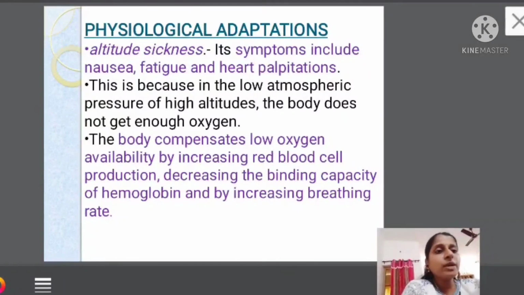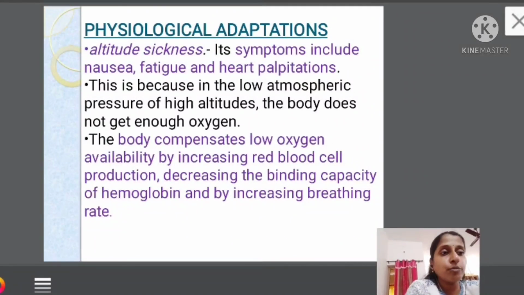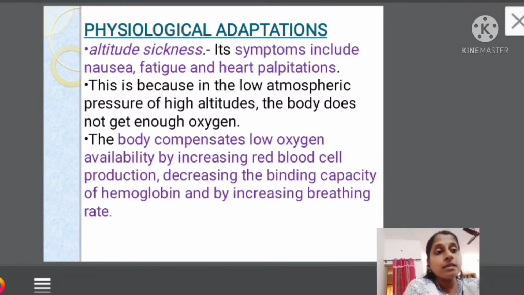Okay, so these are a few examples given in this chapter, wherein you have to read the examples of how plants and animals are adapted to different environmental conditions. Some examples are given. In that, Allen's rule is a very important 2-mark question.